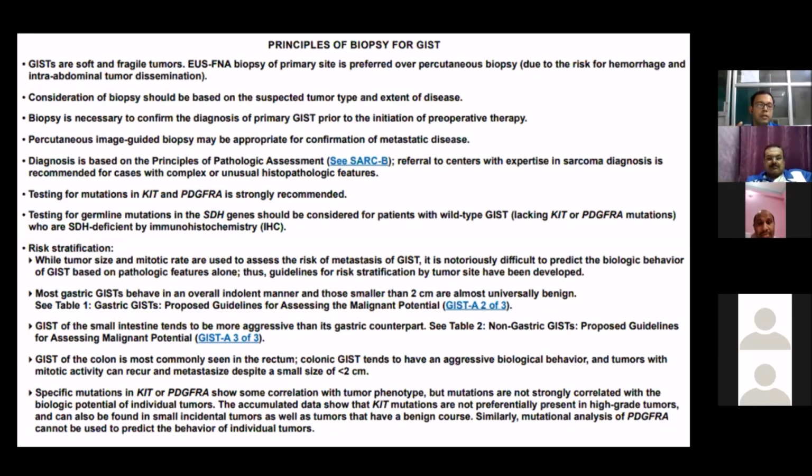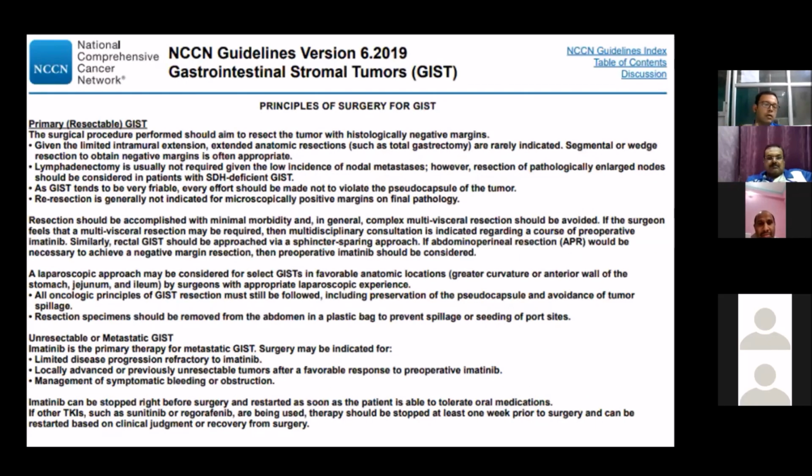And if we go to the principle of surgery, how surgery is being modified in GIST in the recent NCCN guideline. For primary resectable GIST, the surgical procedure performed should aim to resect the tumor with a histologically negative margin. And given the limited intramural extension, extensive anatomical resection is not indicated. Only segmental and wedge resection to achieve a negative margin is sufficient. Lymphadenectomy is usually not required given the low incidence of nodal mass. GIST tends to be very friable and every effort should be made not to violate the pseudocapsule.